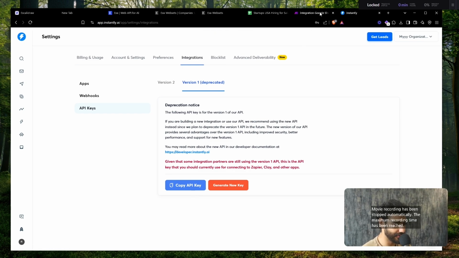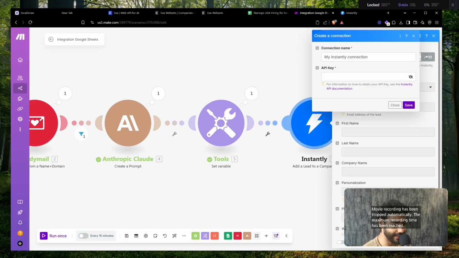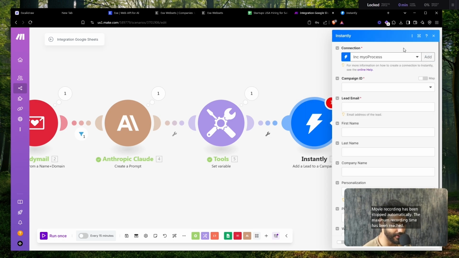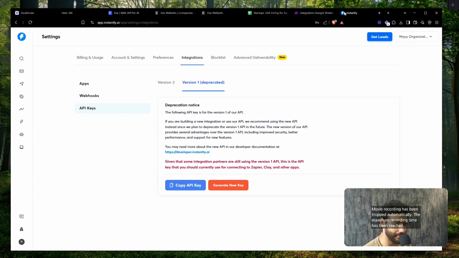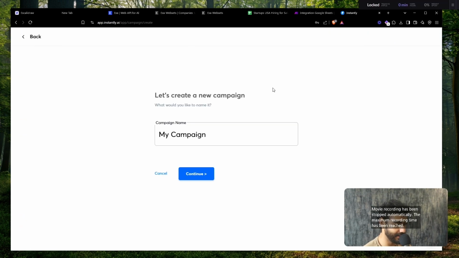So all you have to do now is go back to Make, click on add, paste in your API key, and click save. Now I already have it, so I do not need to do this. The next thing is we want a campaign ID. So I'm going to go to campaign view, and the name of the campaign, let's just name this startups, because I'm going to add these lead lists in volume after this video. So startups hiring sales, and I'm going to click on continue.